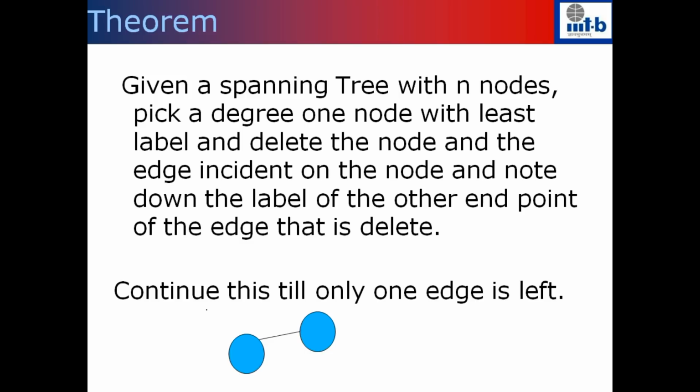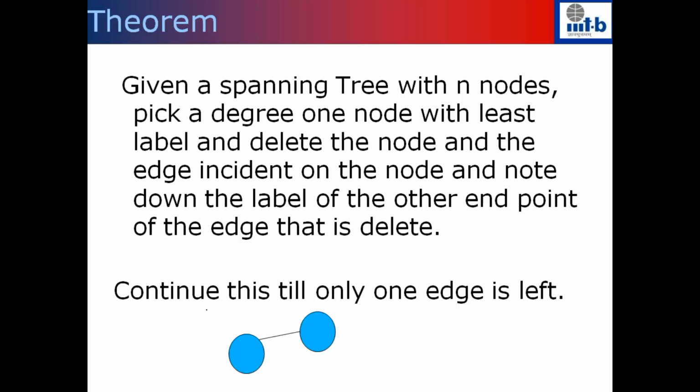Now after deleting one node, exactly one vertex has gone from the spanning tree and one edge has gone from the spanning tree. So what remains is a spanning tree with n minus 1 nodes.